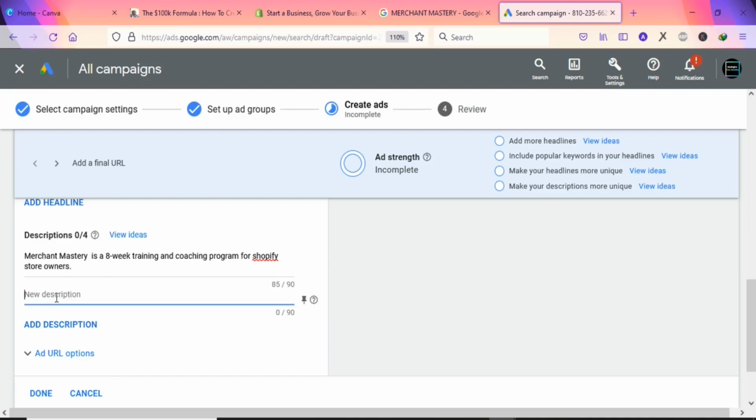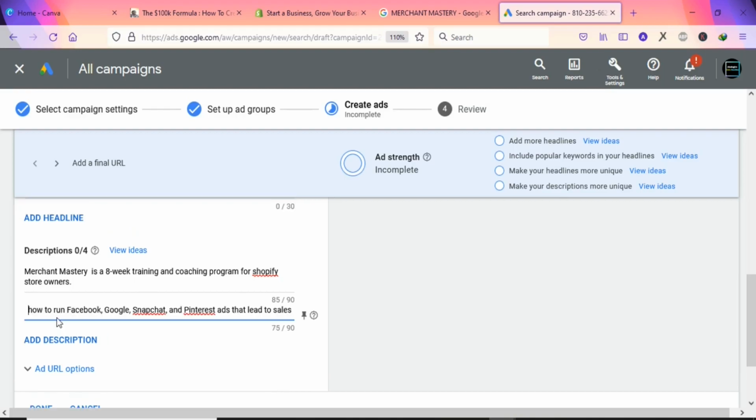So the next description, you are going to talk about what this course is going to offer to the Shopify owners when they purchase the product. So you are going to write some brief information about the product here. For the next description, you are going to put something like: how to run Facebook, Google, Snapchat and Pinterest ads that lead to sales. So you are also going to leave a description like this.